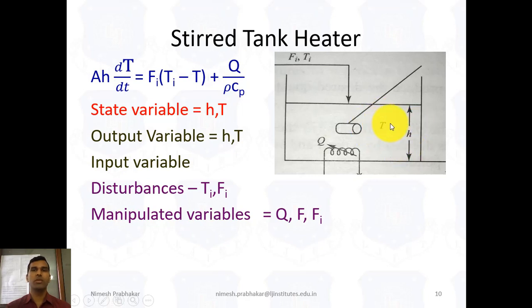So for the stirred tank heater, the manipulated variables are Q, F and Fi. Okay, so this is an example of the energy balance equation for the stirred tank heater.